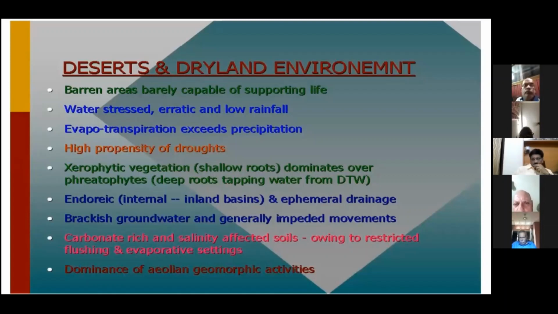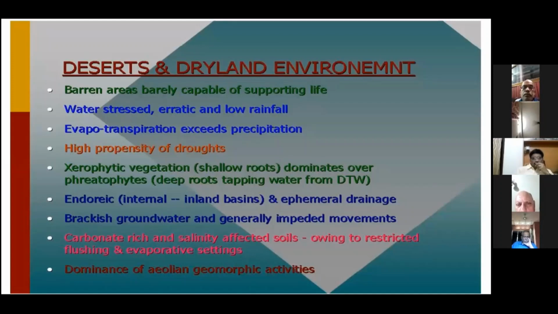There is also a diurnal temperature variation. When the sun rises, temperature starts going up, and at noon it is very high. Soon after sunset, there is sudden chilling, and temperatures fall very rapidly.